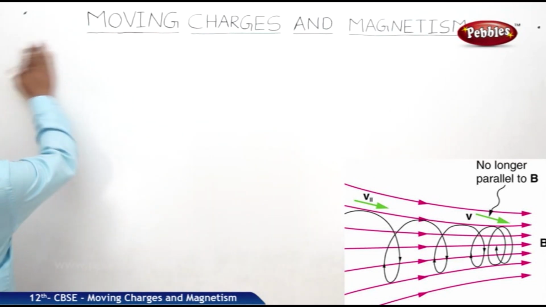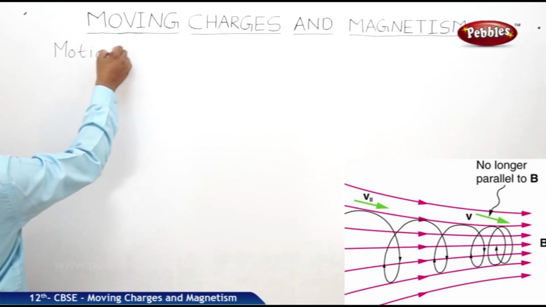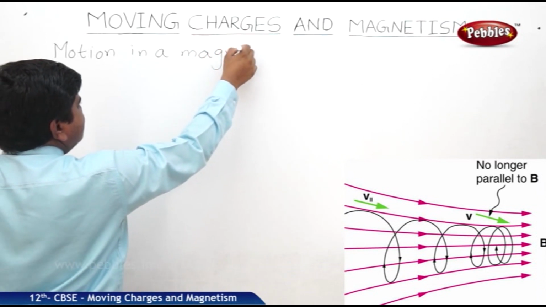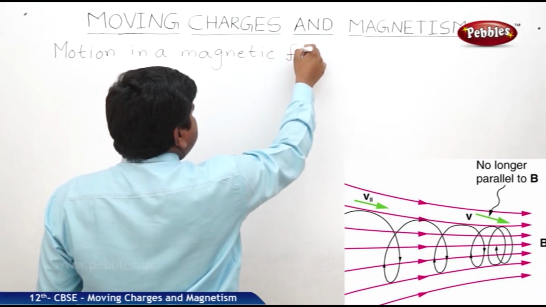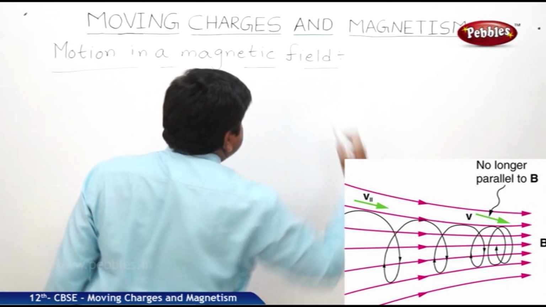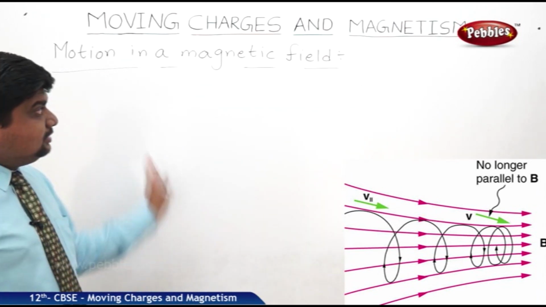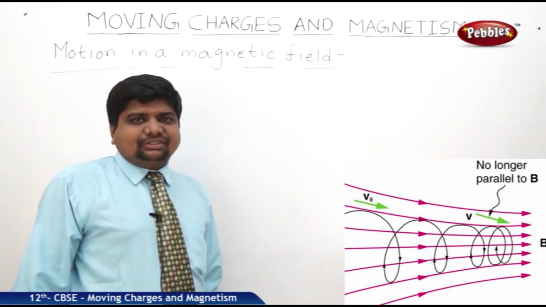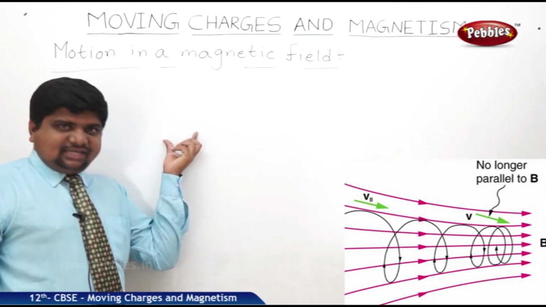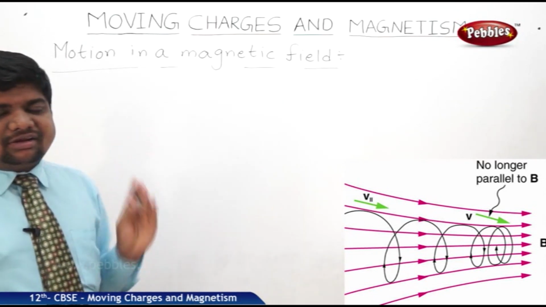Now the concept is motion in a magnetic field. We discussed that the moving charges produce the electric field. Just apply the concept of atomic structure or any gravitational system. There is a central point called nucleus or sun, and around this, planets or electrons are revolving in circular orbits.